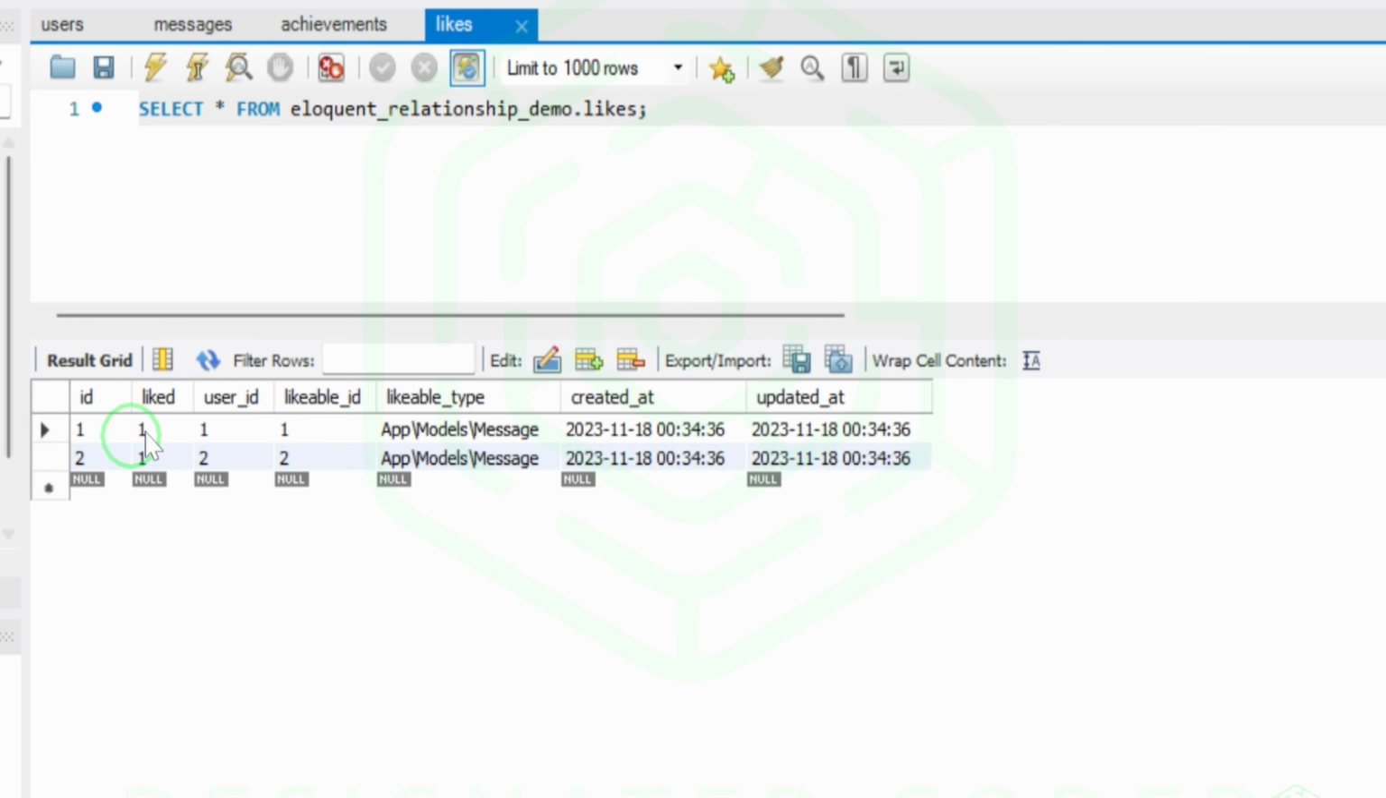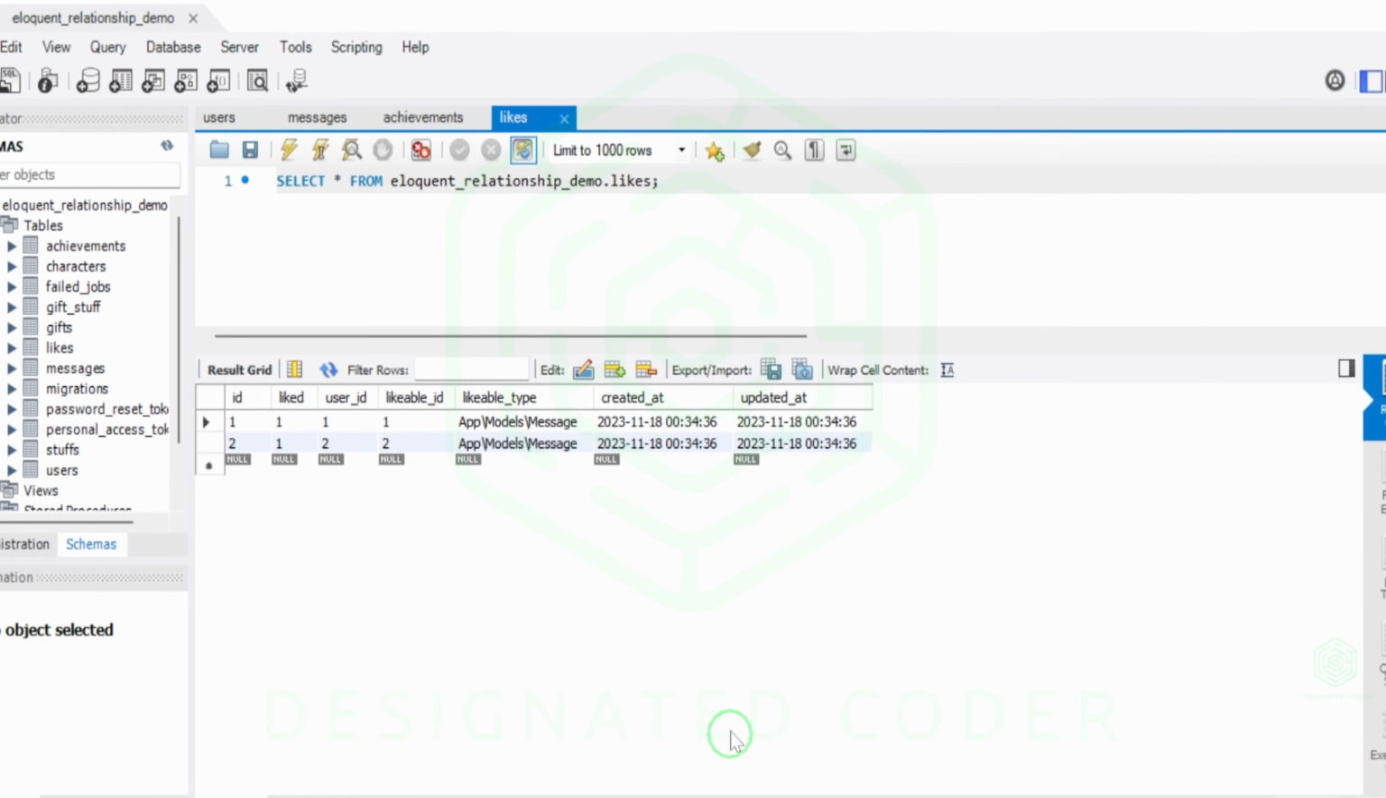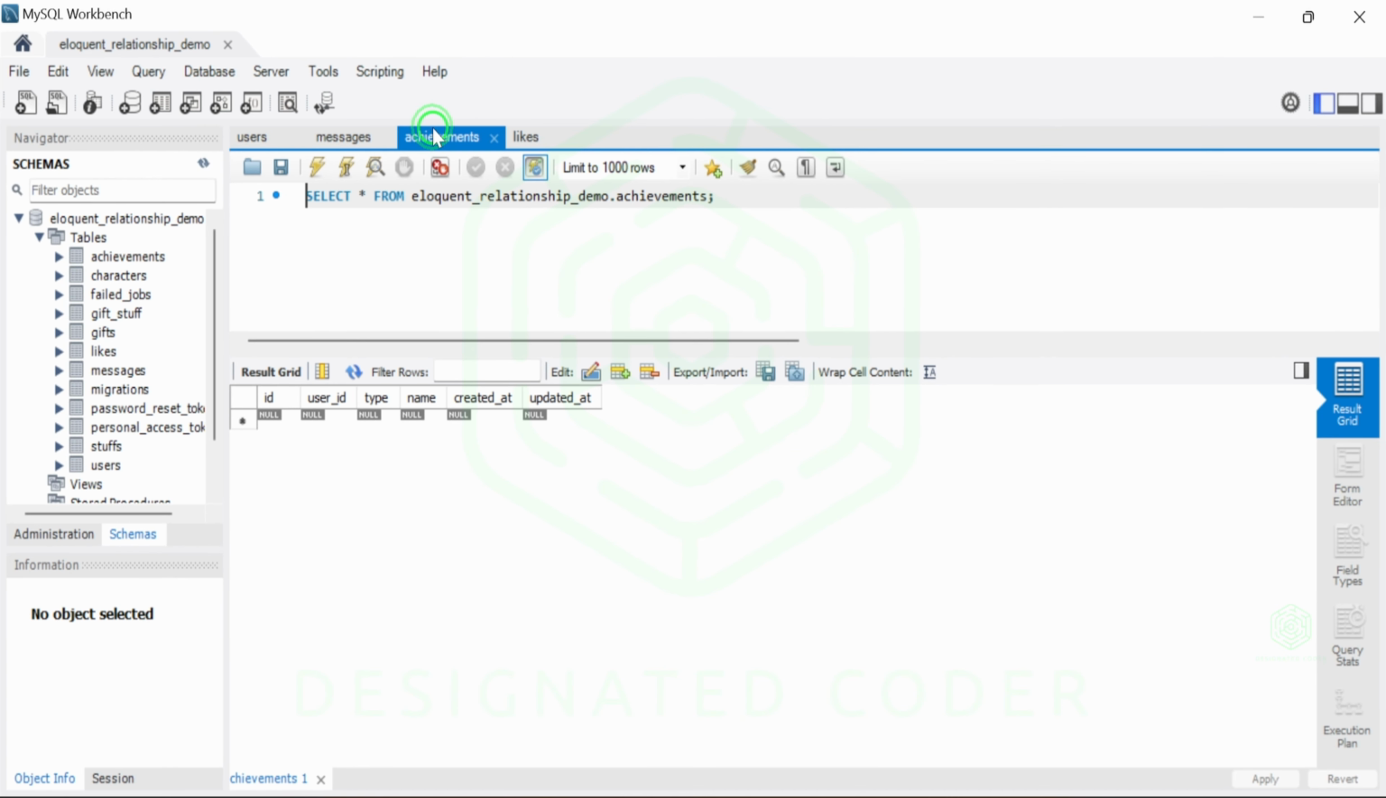But then we also have likes. And as you can see, the liked is a true value. The user IDs of the users who like them are 1 and 2. The likable ID is 1 and 2 because they are the first and the second. And then we also have the app model's message, which is the model that these particular likes that we just did is associated with. Let's go ahead and now work on getting this achievements filled as well.